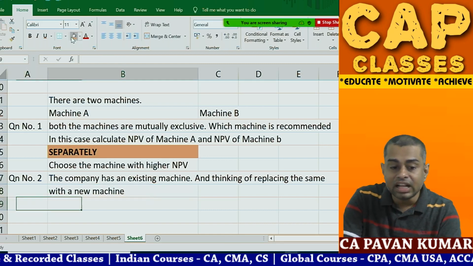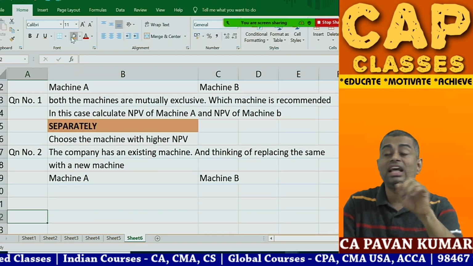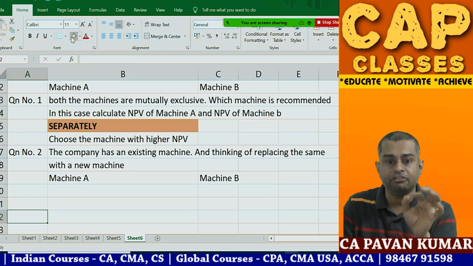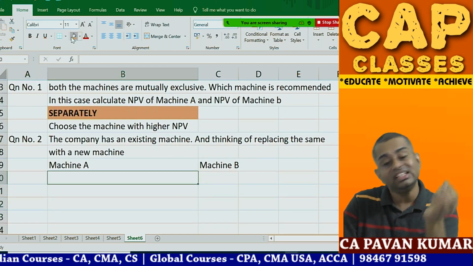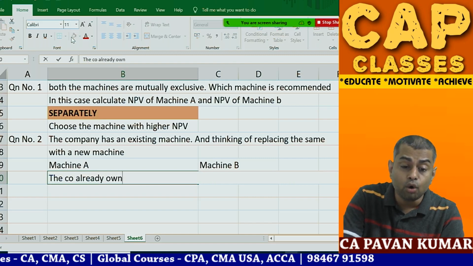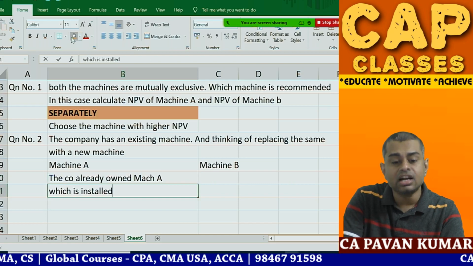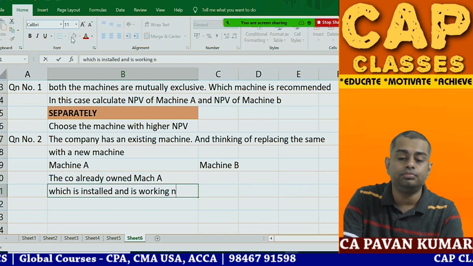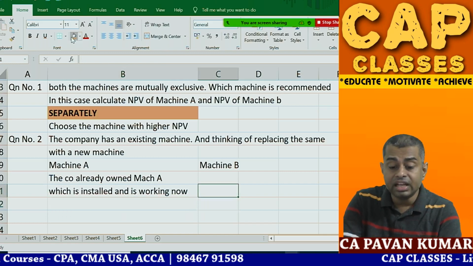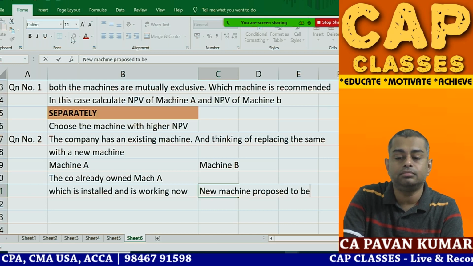So here also there are 2 machines, machine A is there, machine B is there, but my dear friends, they are not mutually exclusive. Already machine A is installed. The company already owns machine A, which is installed in the factory and is working now. This is the old machine. Machine B is a new machine proposed to be bought.